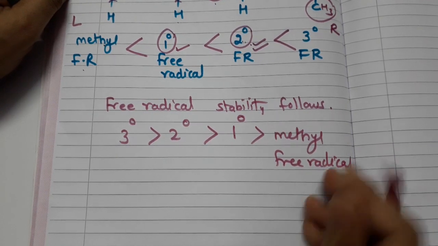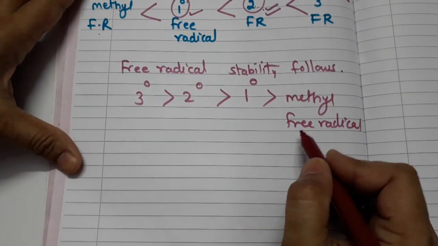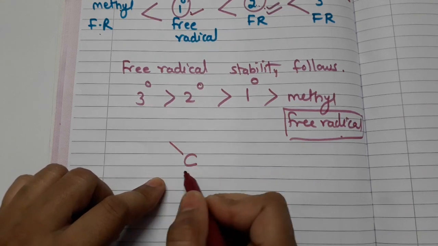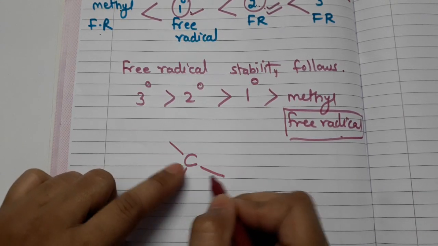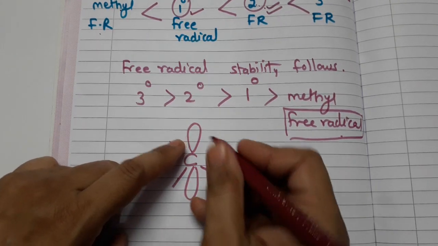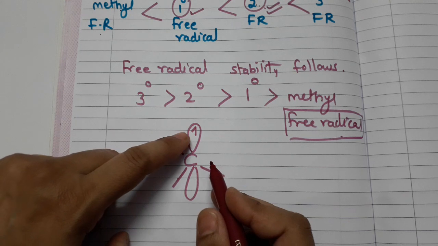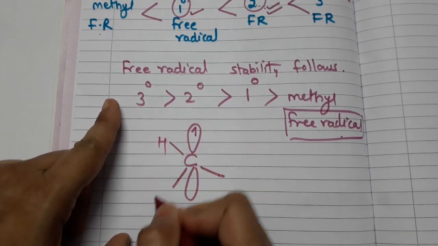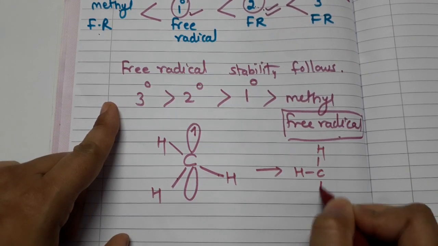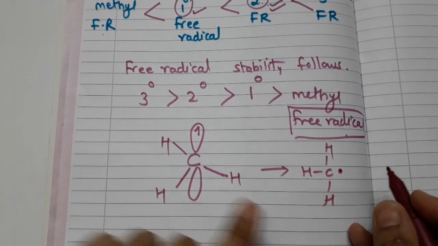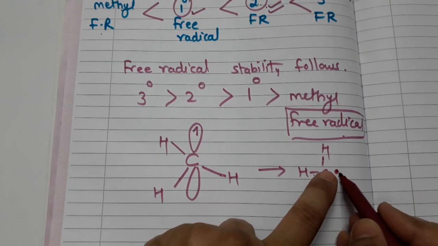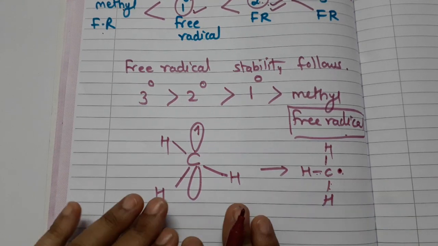So whenever you have to draw a free radical, always remember there is a hint for a free radical. The carbon atom is there and it has only 3 sigma bonds, okay, and the fourth orbital is empty and it has only one electron, and hence we mention it in this way: H, H, H and single dot. Okay, so carbon has 1, 2, 3, 4, 5, 6, 7 valence electrons in case of free radicals.